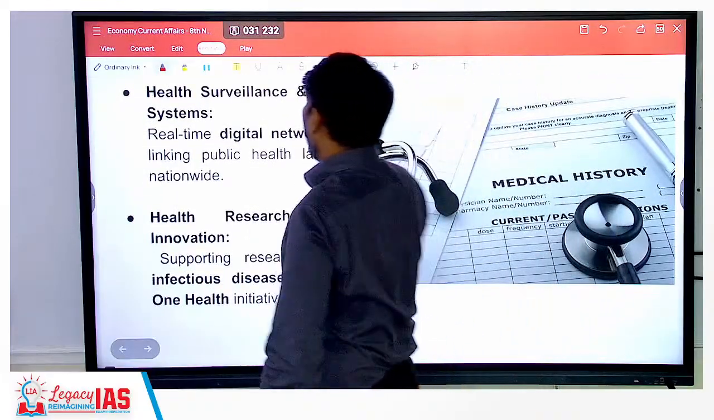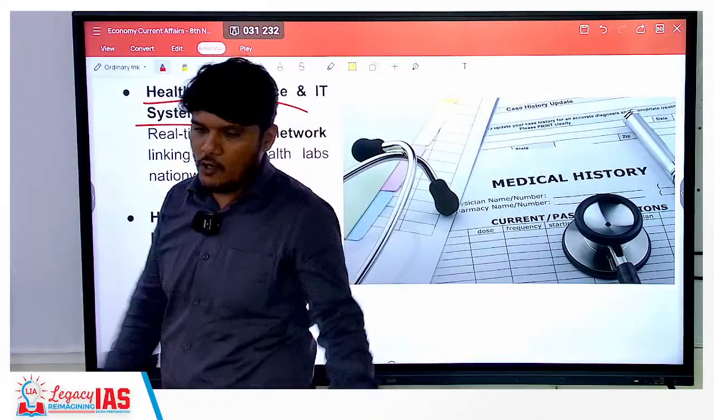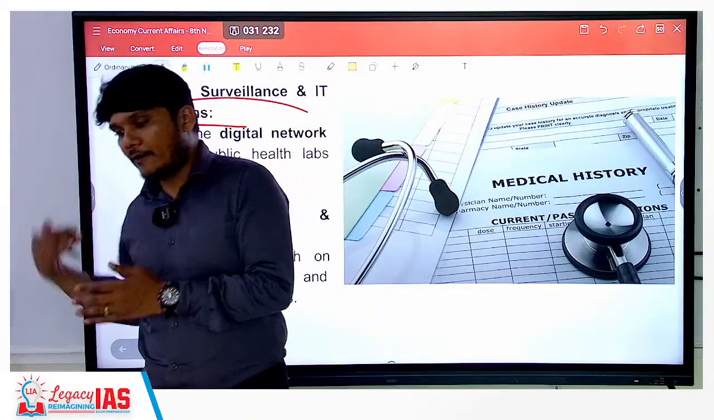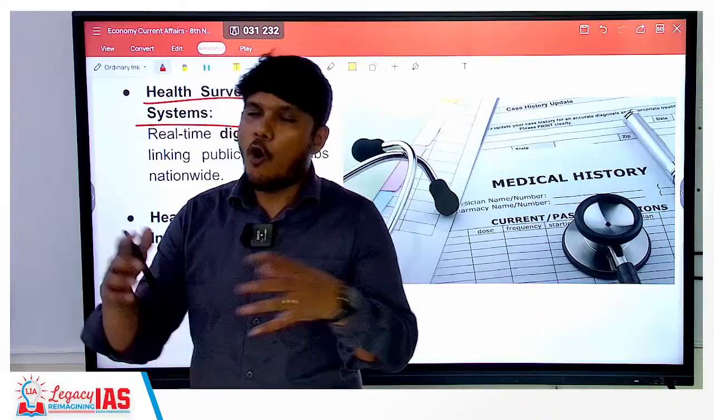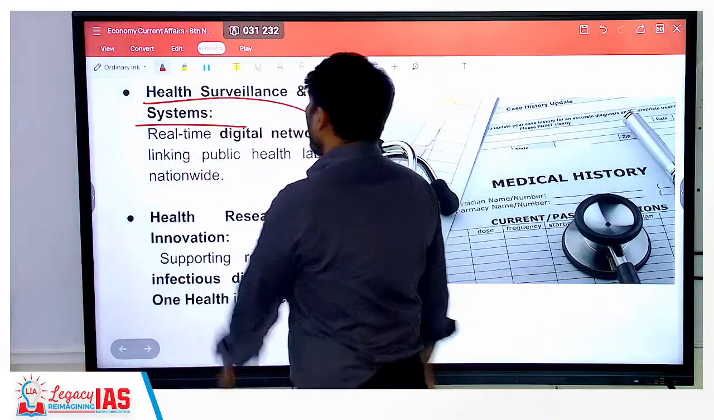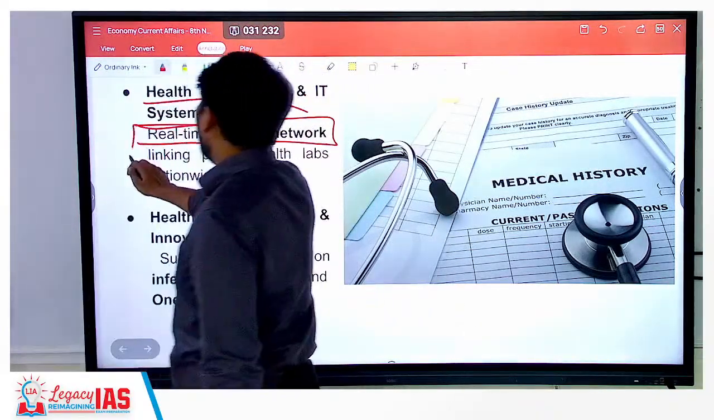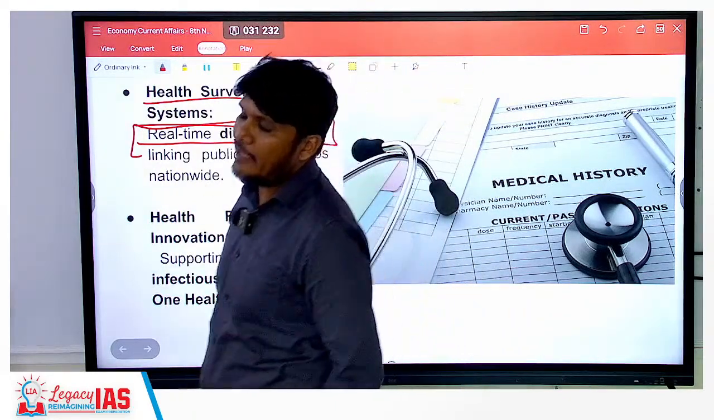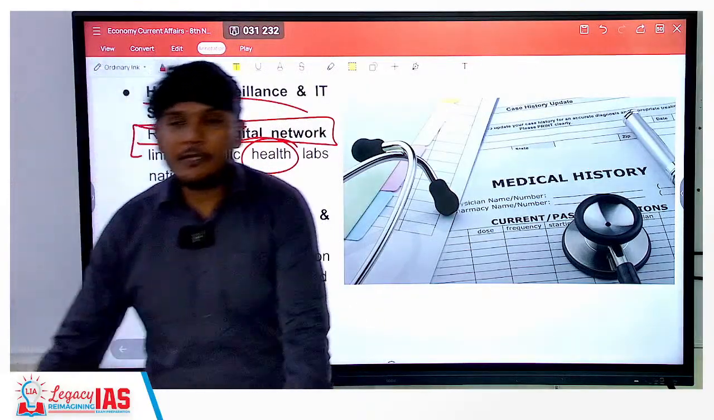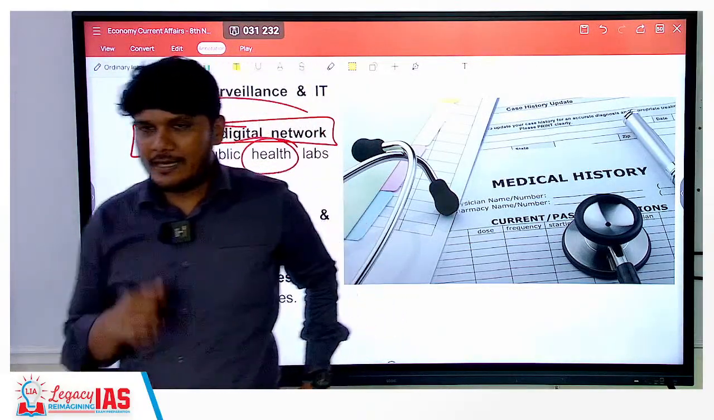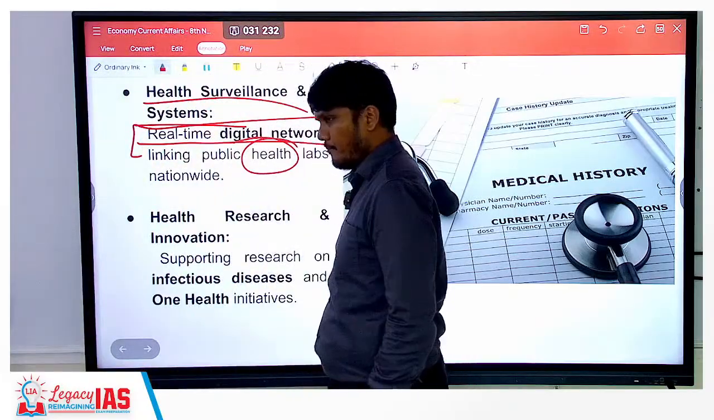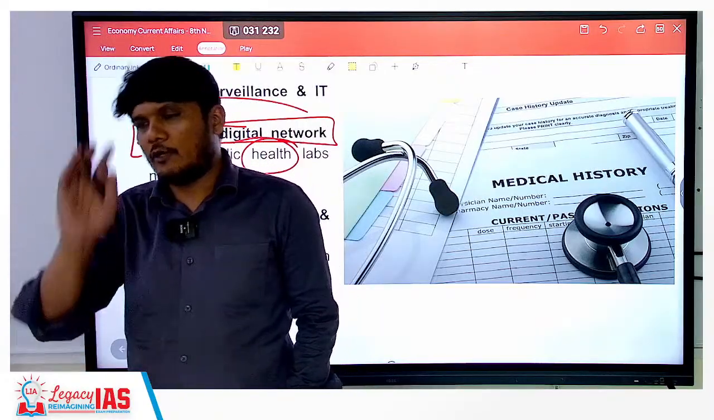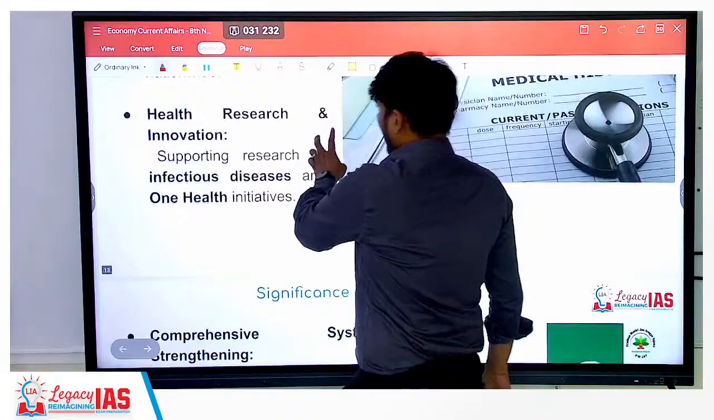Next, the government talks about health surveillance and IT systems. That is also important. Whenever you go to any doctor, it is important to bring your entire medical history, what has happened in the past. Here a real-time digital network will maintain the data from the health labs nationwide. When you go to a government hospital, your Aadhaar will be linked. So every test that you might have done, through the Aadhaar, every detail along with your report will possibly be available over here.